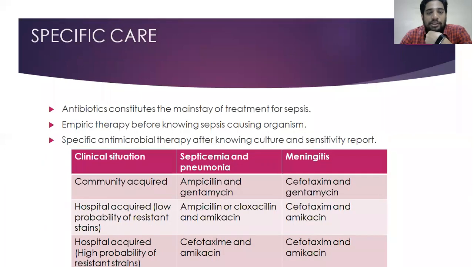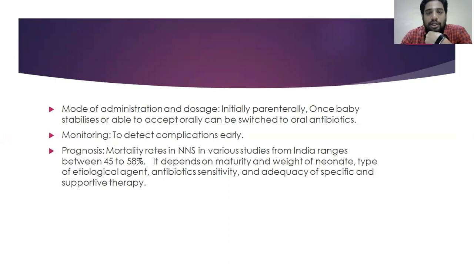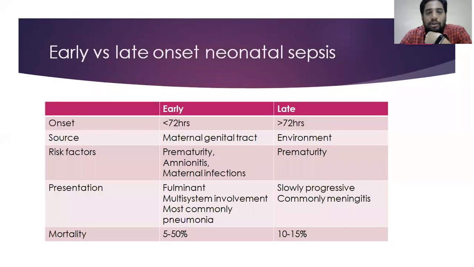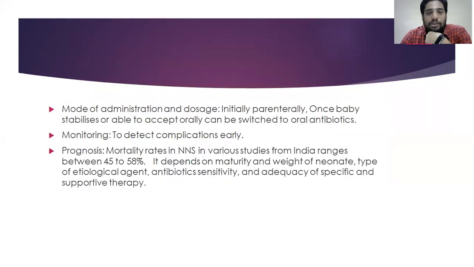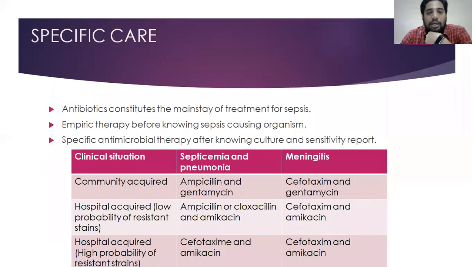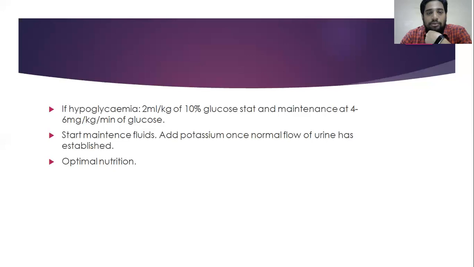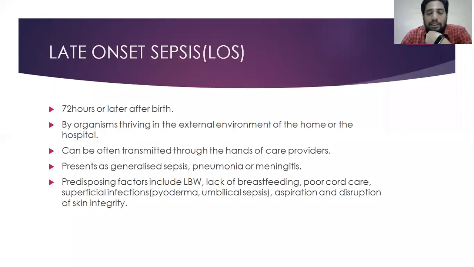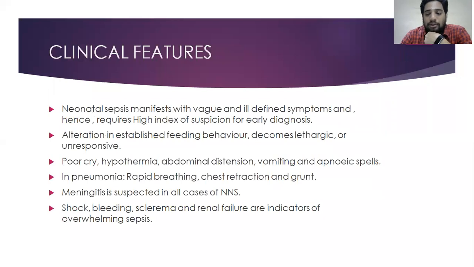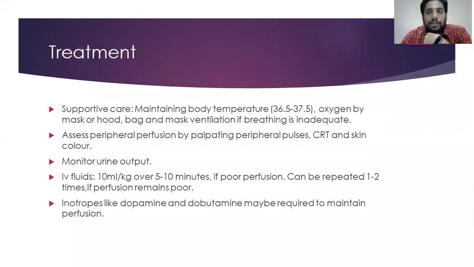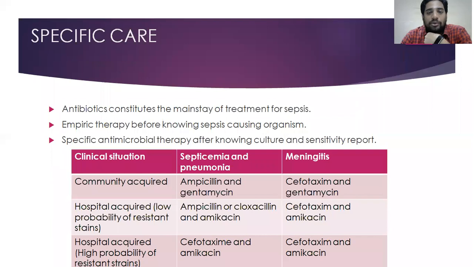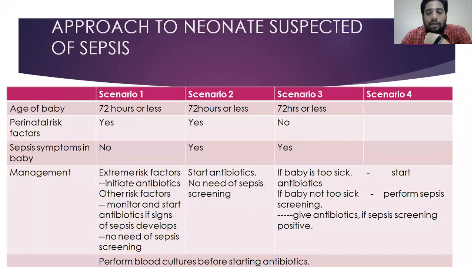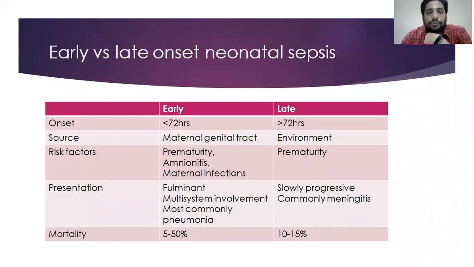So the main thing is, these three tables are important. We have to remember the differences between early and late onset sepsis, and then antibiotic choice, which antibiotic to choose where, and clinical features. This is always important in neonatal sepsis. There's nothing much in neonatal sepsis. The only thing is that you should be able to differentiate between early onset sepsis and late onset sepsis.